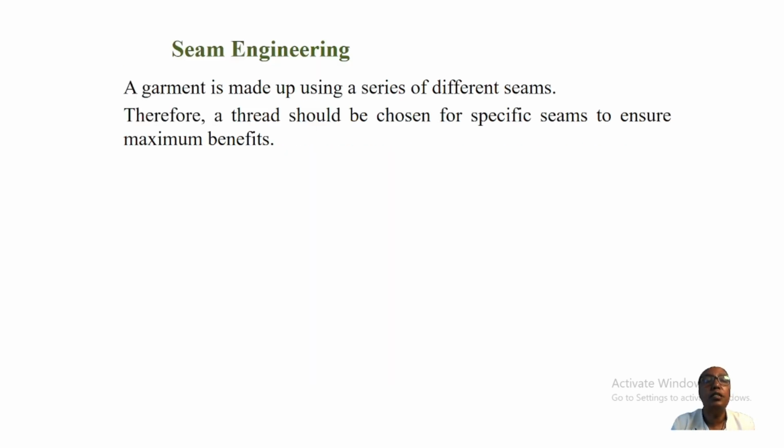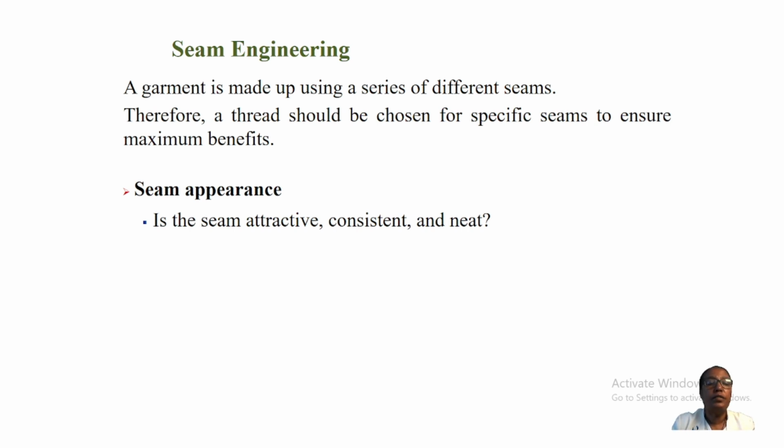Seam engineering studies seam quality. A garment is made using a series of different seams, so a thread should be chosen for each specific seam to ensure maximum benefits.